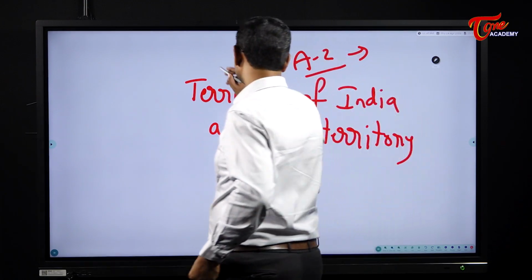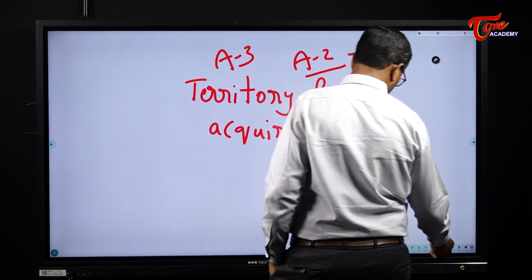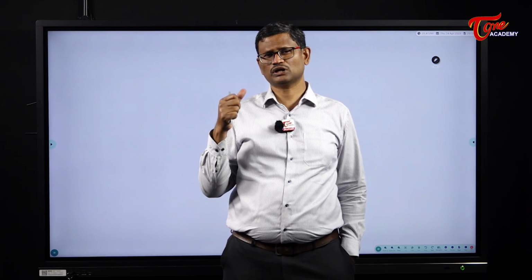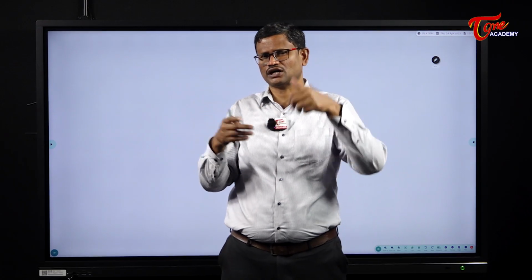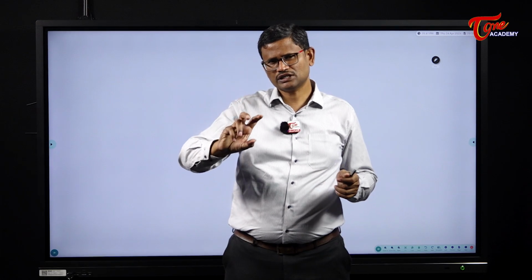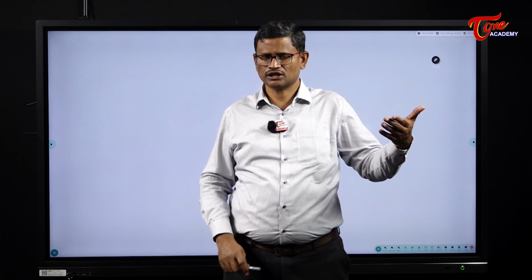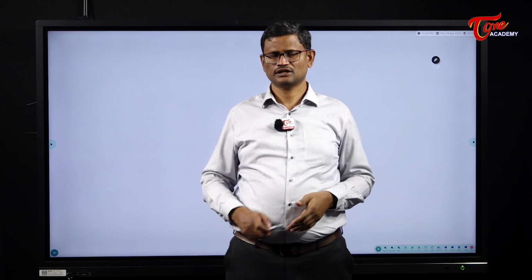The next one, Article 3. Article 3 speaks about reorganization of states. Then what do you mean by states' reorganization? It means many things. For example, recently Jammu and Kashmir, which was earlier a state, was converted into two union territories, Jammu and Kashmir and Ladakh. If a state is converted into a union territory, that is a state's reorganization. If a union territory is converted into a state, that is also a state's reorganization. Goa was earlier a union territory, now it is a state.